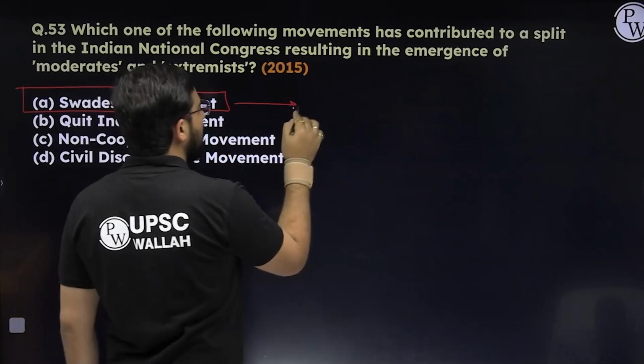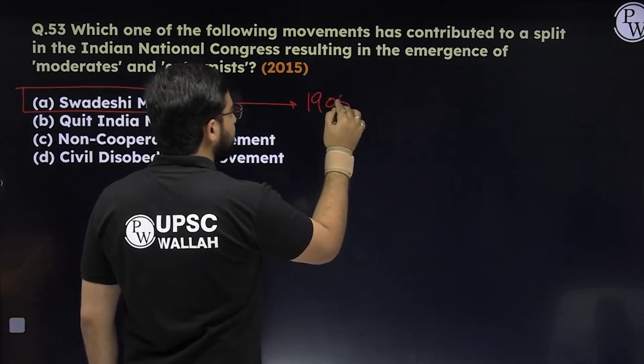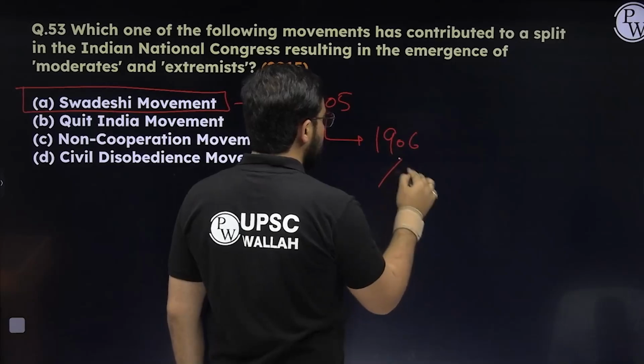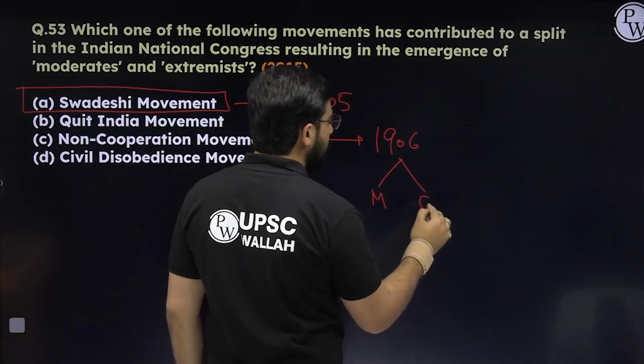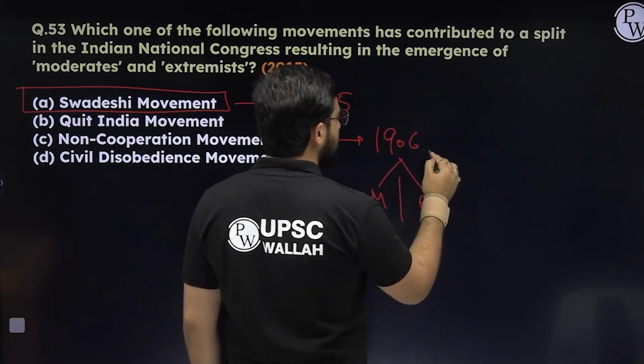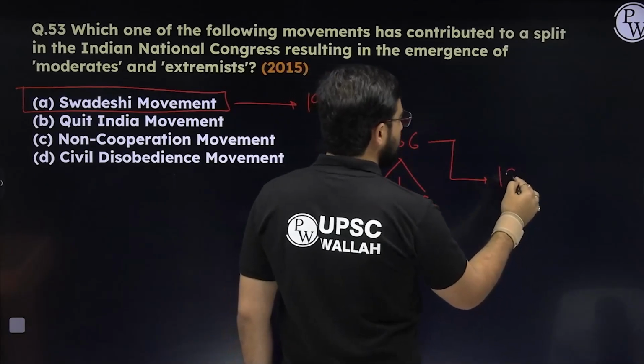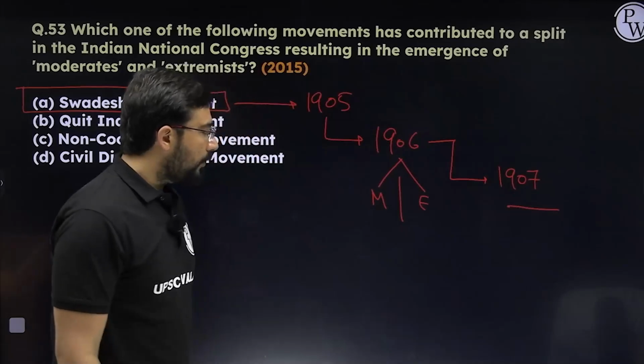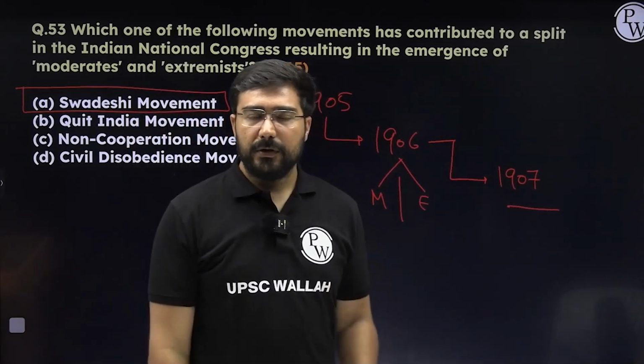Swadeshi movement was started in 1905. By 1906, the moderates and the extremists were fighting to become the president. Somehow the split was stopped, but this eventually happened in 1907. So this played a very important role in the final split between the moderates and extremists.